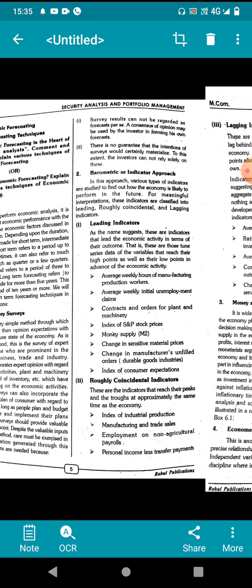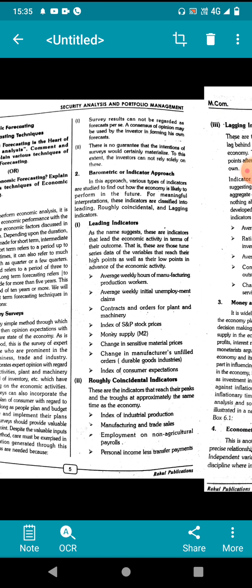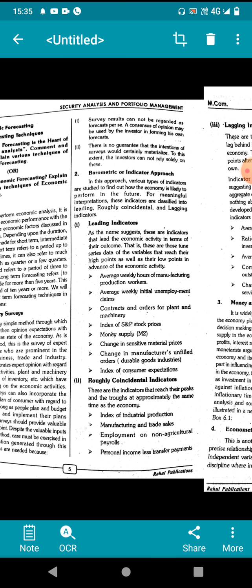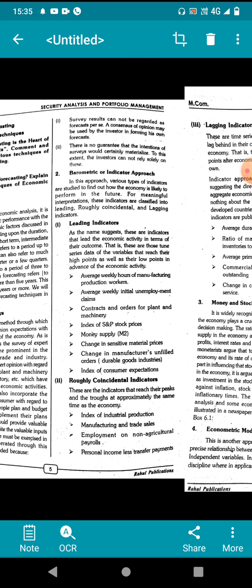Then going to the barometric or indicators approach. What is the barometric or indicator approach? In this approach, various types of indicators are studied to find how the economy is likely to perform in the future. How to perform in the future, what budget to make, how much to expend, how to expect and how to budget: these are all forecasting. What are indicators? Look, how were the revenues or profits in 2001, 2002, 2003, how are profits and how are losses. To find out, these are called barometers or indicators.